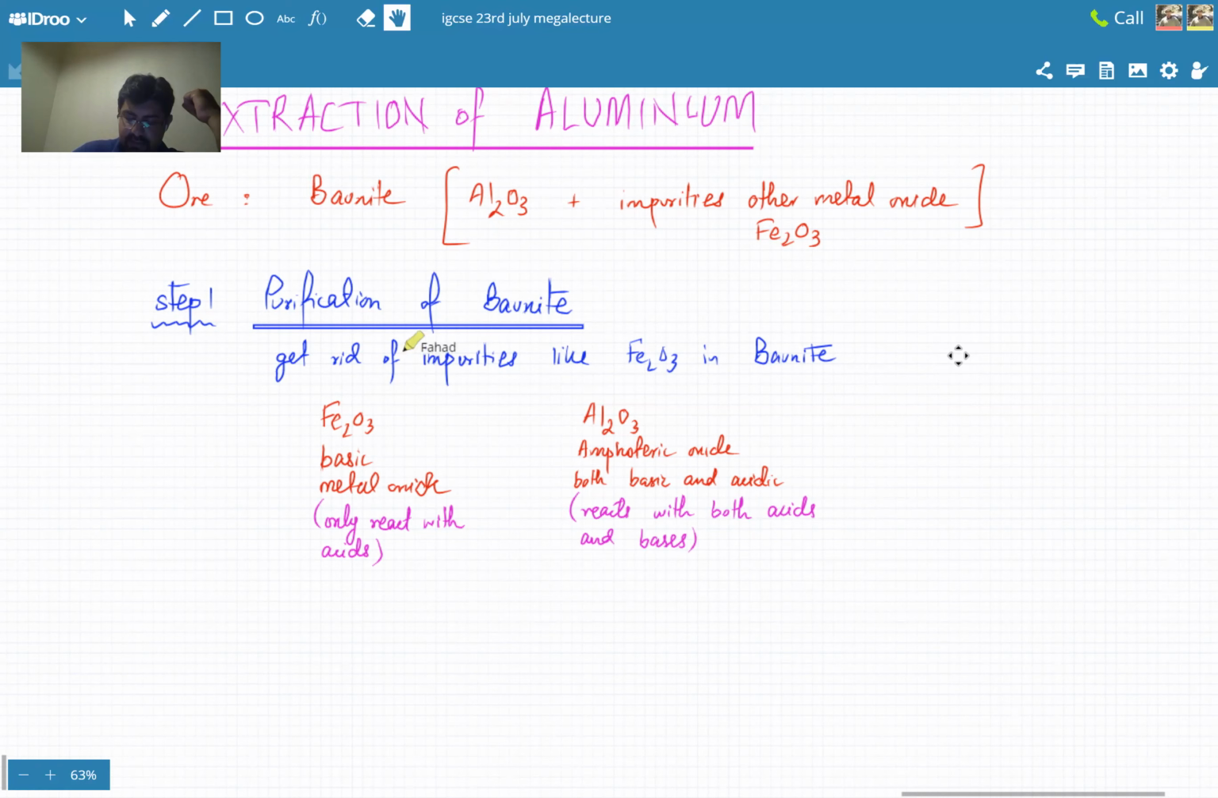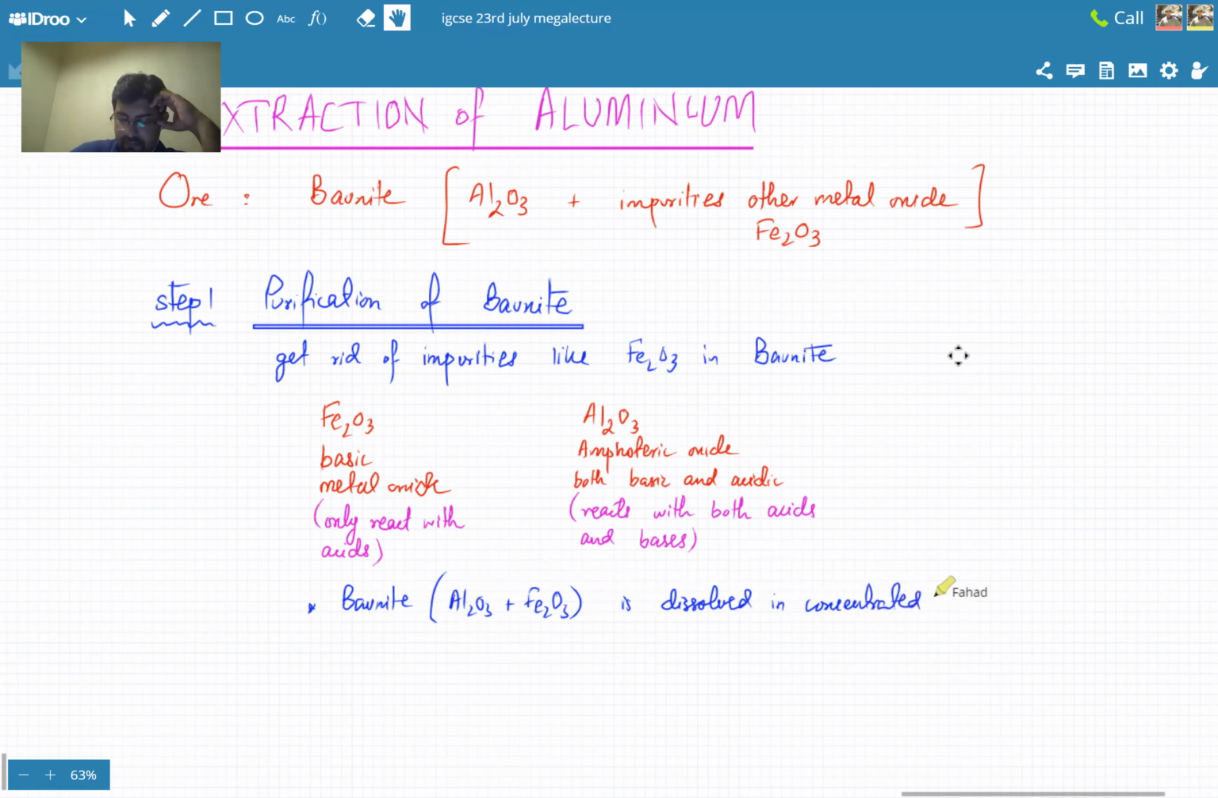So what we do is, if we have a mixture of Fe2O3 and Al2O3, that bauxite, which contains a mixture of Al2O3 and Fe2O3, is dissolved in concentrated NaOH, which is a strong alkali. So concentrated NaOH is used, and it's a strong alkali.